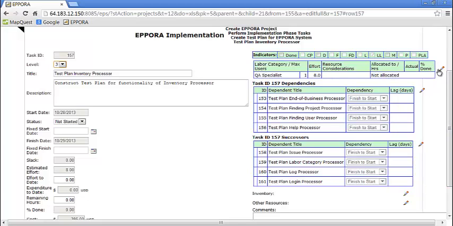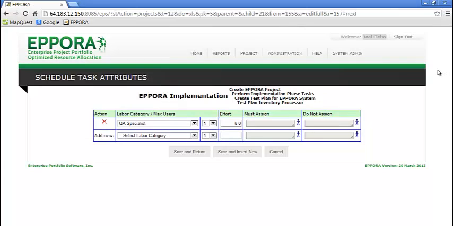If we were to click on that, we'd see we could have all this. We also have, whenever you specify things, you can specify certain people must be assigned to this task. So a project portfolio manager is the only one that can do this. He can assign a particular person. If a project manager decides he doesn't want somebody to work on this task, he can also say which people cannot work on this task.